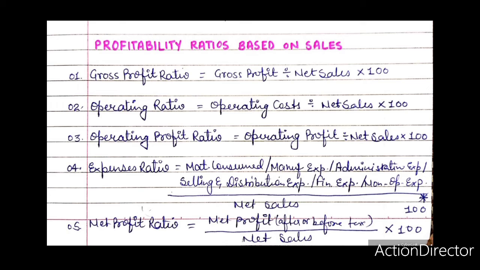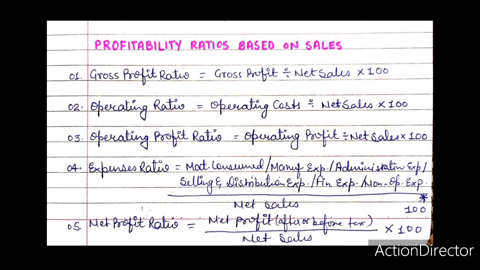Interpretation and significance. Expenses ratios reveal the managerial efficiency and profit earning capacity of the firm. If these ratios are compared over a period of time with the ratios of similar firm as well as with the previous ratios of the same firm, the saving or overspending of each item can be ascertained. While interpreting the expenses ratios, it should be kept in view that certain fixed expenses would decrease as sales increase, but variable expenses would remain constant.